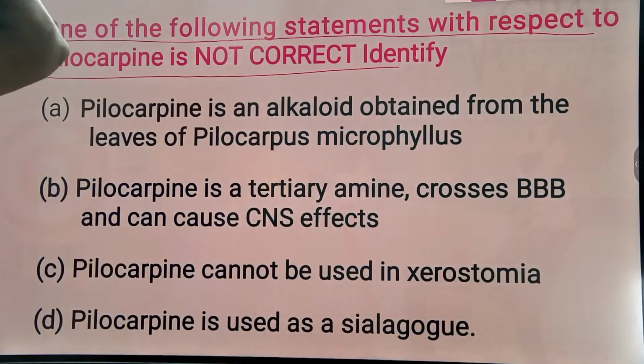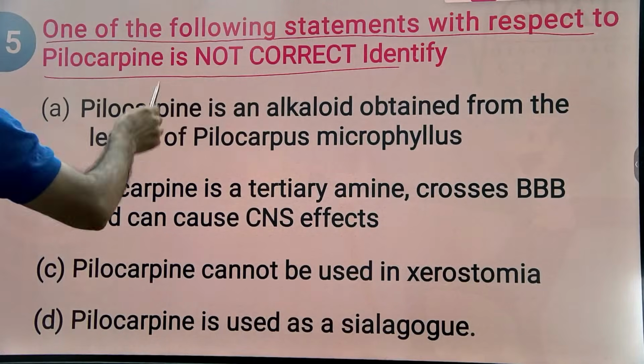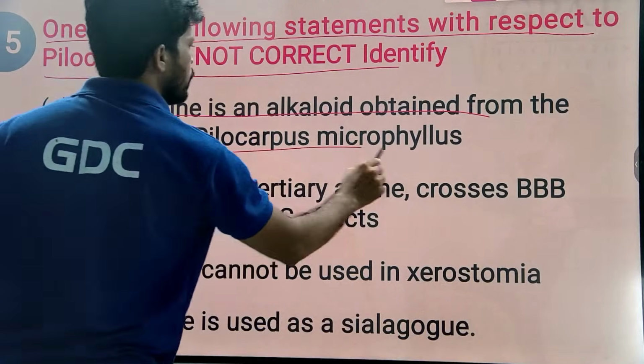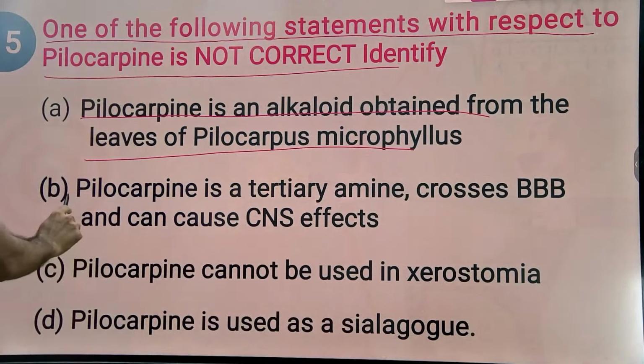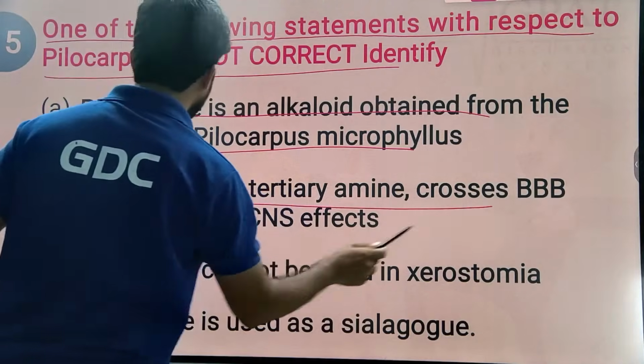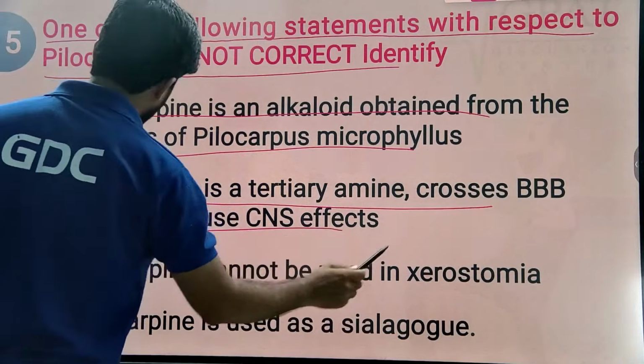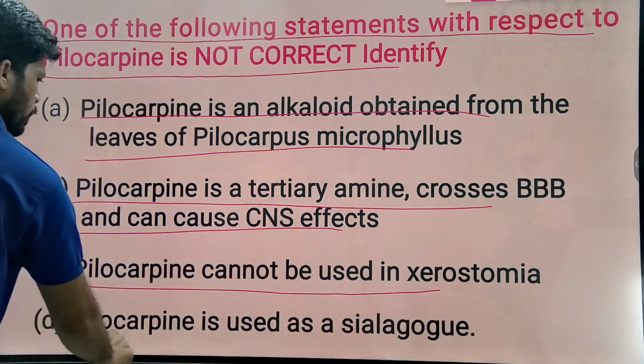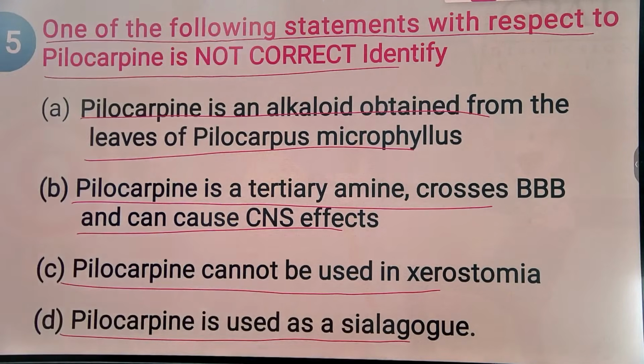Pilocarpine is an alkaloid obtained from the leaves of Pilocarpus microphyllus. That is correct. Pilocarpine is a tertiary amine, crosses the blood-brain barrier and can cause CNS side effects. Pilocarpine cannot be used in xerostomia, and pilocarpine is used as a sialagogue.